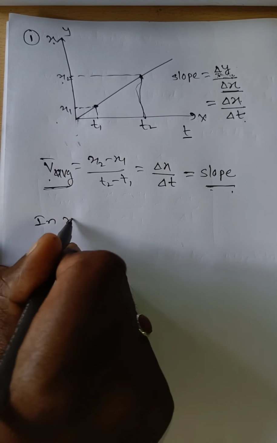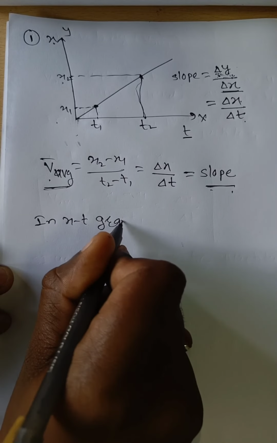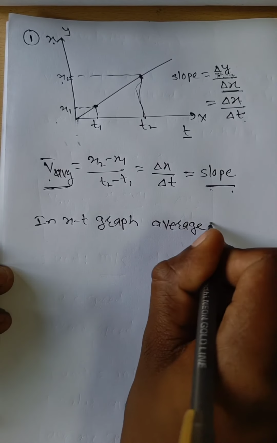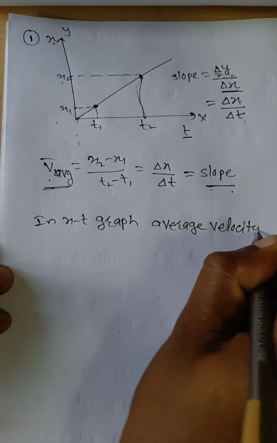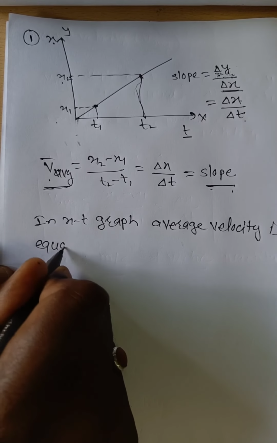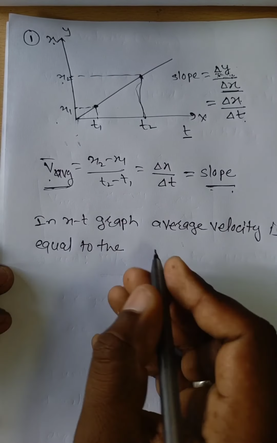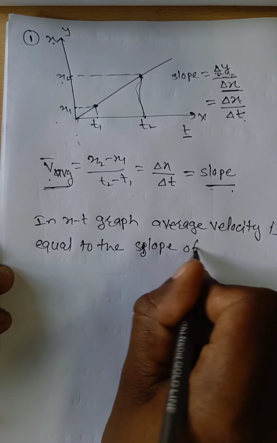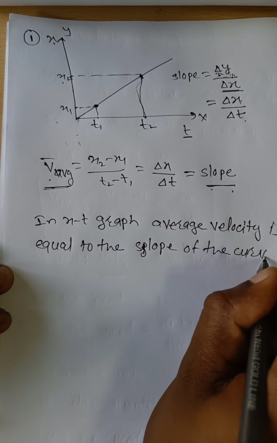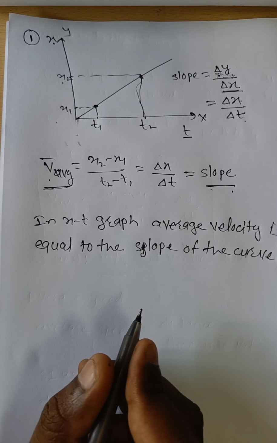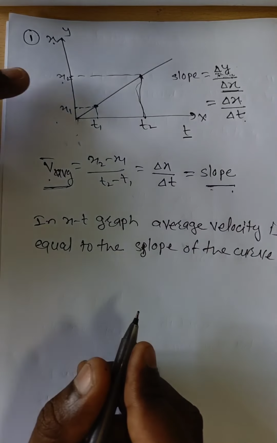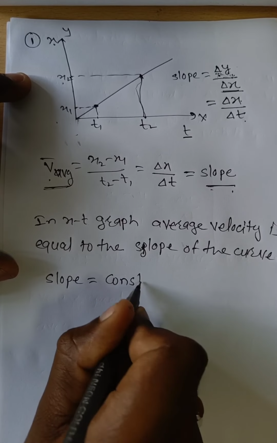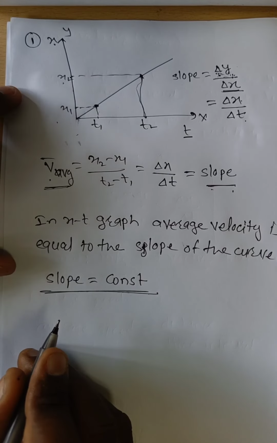Therefore in the xt graph, the average velocity is equal to the slope of the curve. In that case the slope is constant.